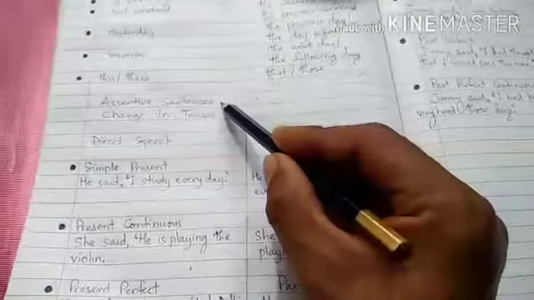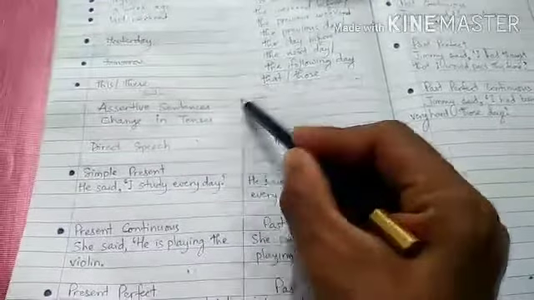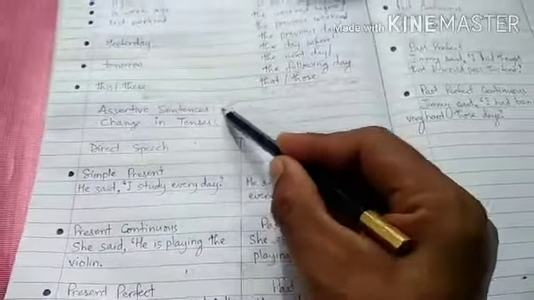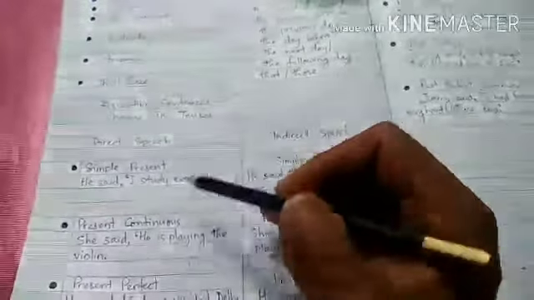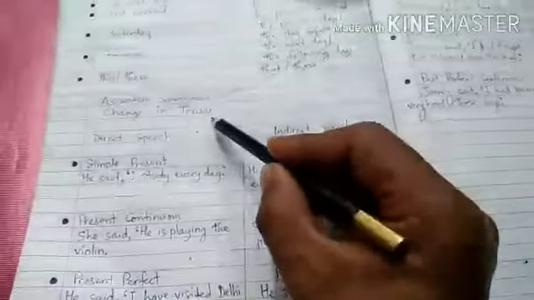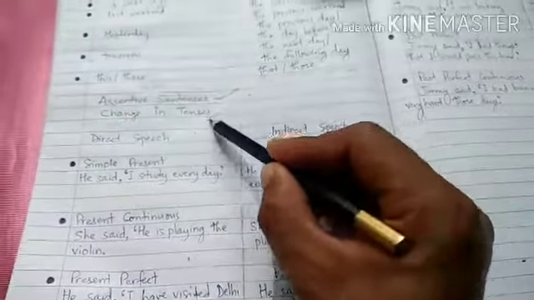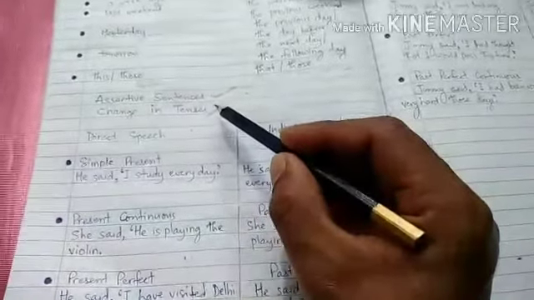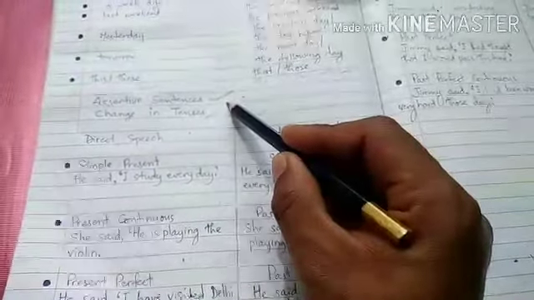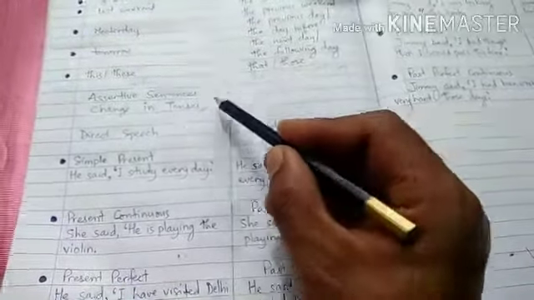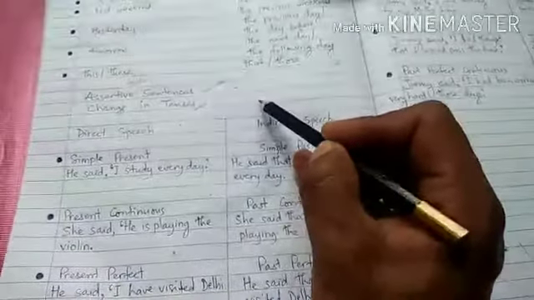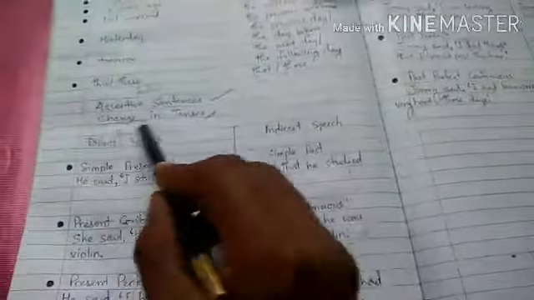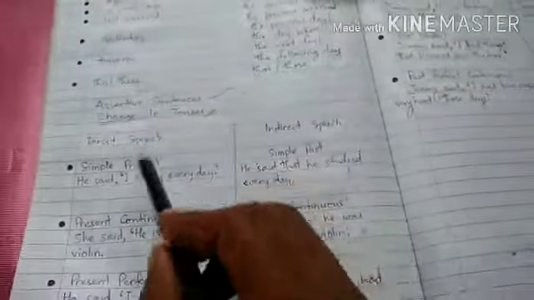Now we will understand how to change assertive sentences in direct speech into indirect speech. We have to see the change in tenses. Whenever we change assertive sentences from direct speech into indirect speech, how will the tense change? So we have to understand how the tense changes.